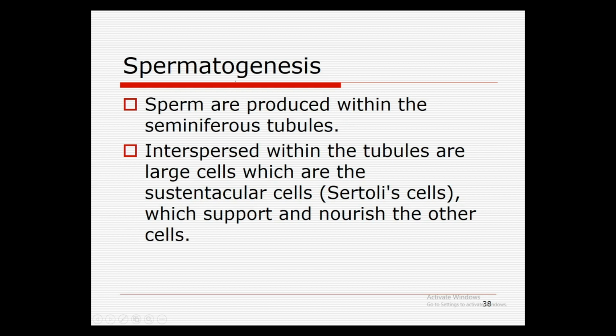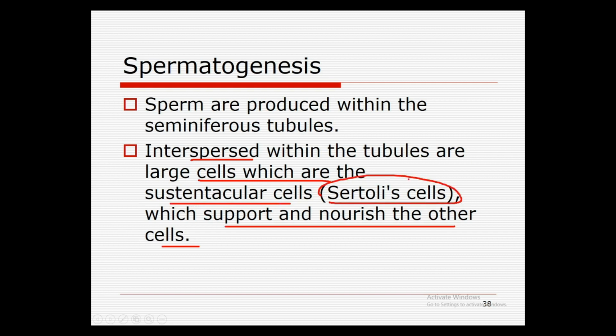Spermatogenesis is the process of producing the sperms, and sperms are produced within the seminiferous tubules we have discussed earlier. Interspersed within the tubules are the large cells, the Sertoli cells, which support and nourish the other cells. They are also known as nourishing cells or nursing cells.